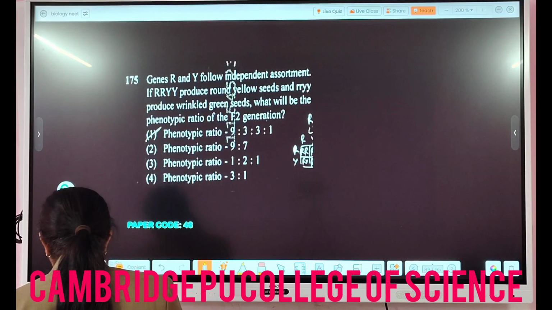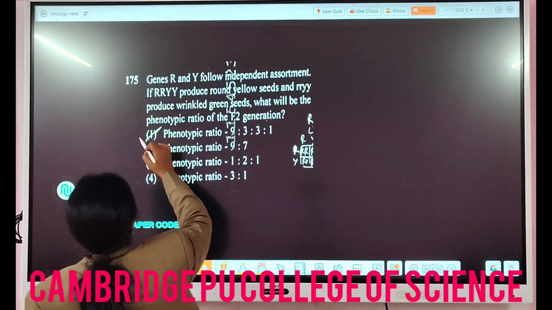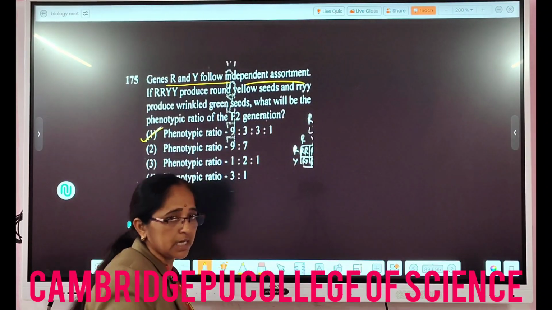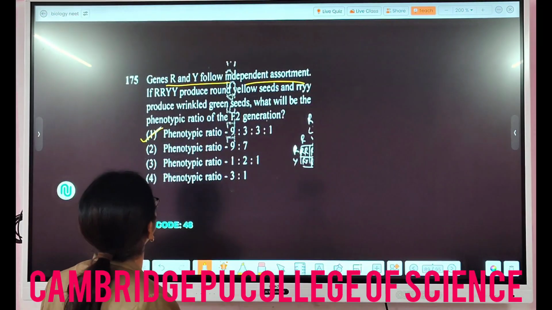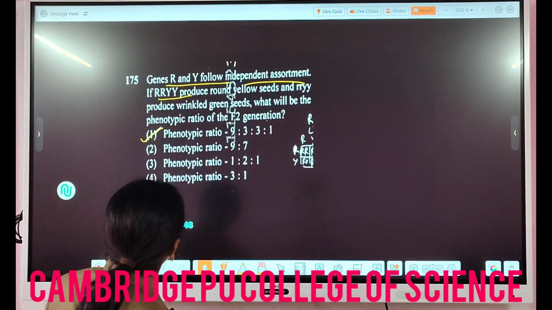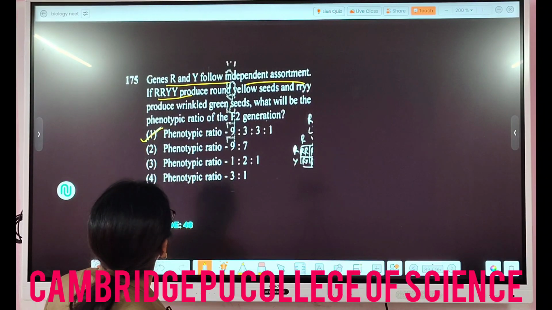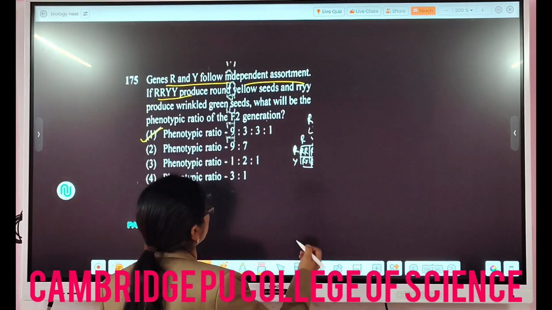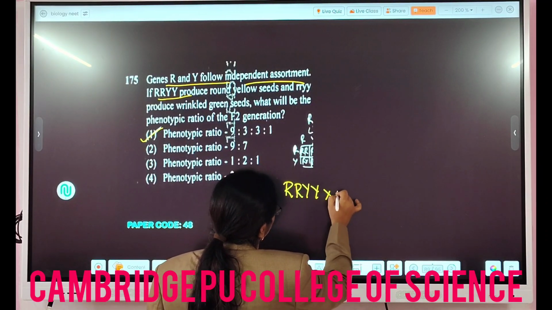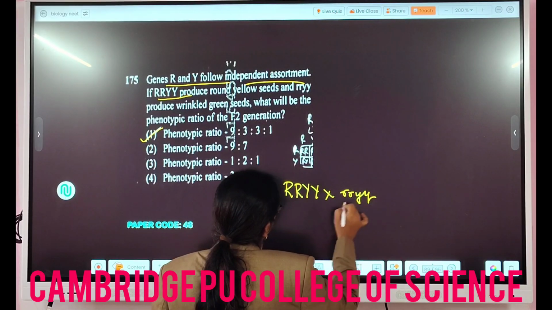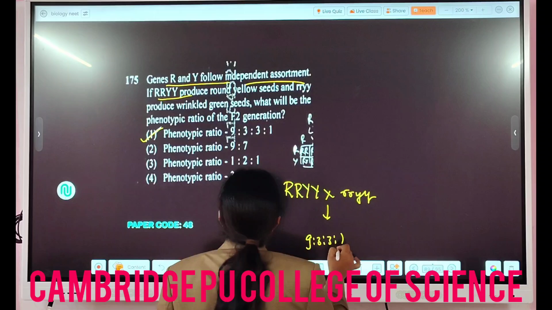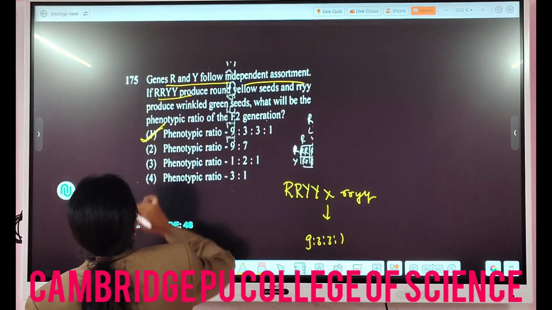Then 175 question here. So here it is a direct question, that genes R and Y follow independent assortment. That means it is a dihybrid cross, and if RRYY produce round yellow seeds and rryy produce wrinkled seeds, what will be the phenotypic ratio? So very direct question they have asked, the one which is given in the NCERT. So when you do the cross, the phenotypic ratio is 9:3:3:1. That is what they have asked here.